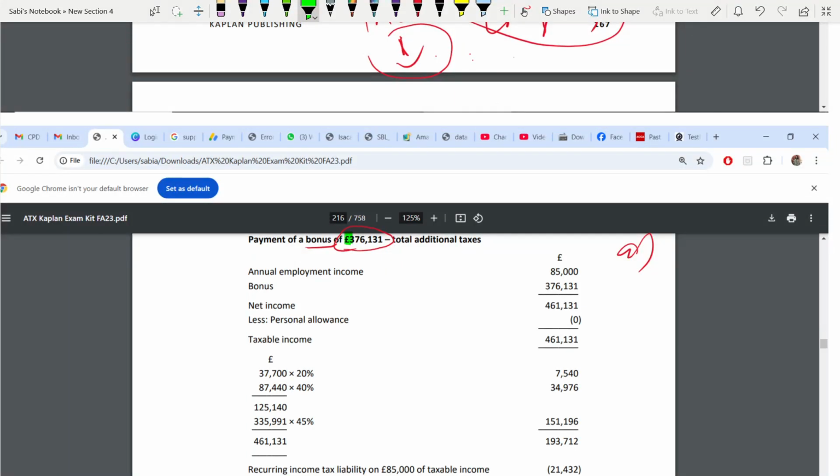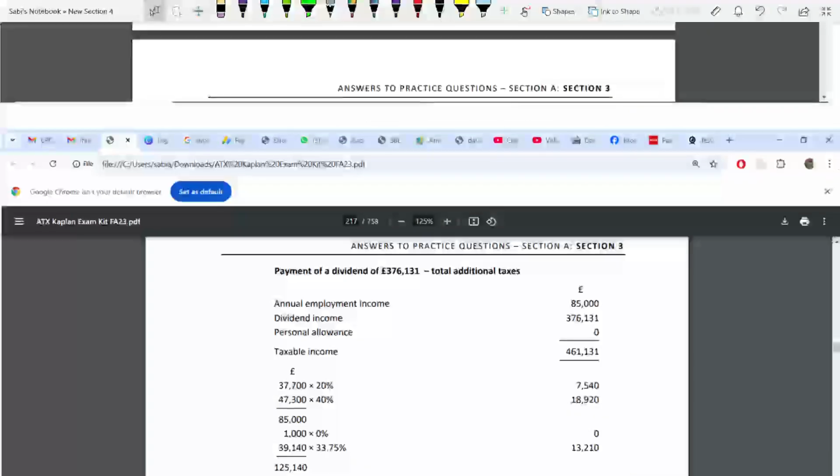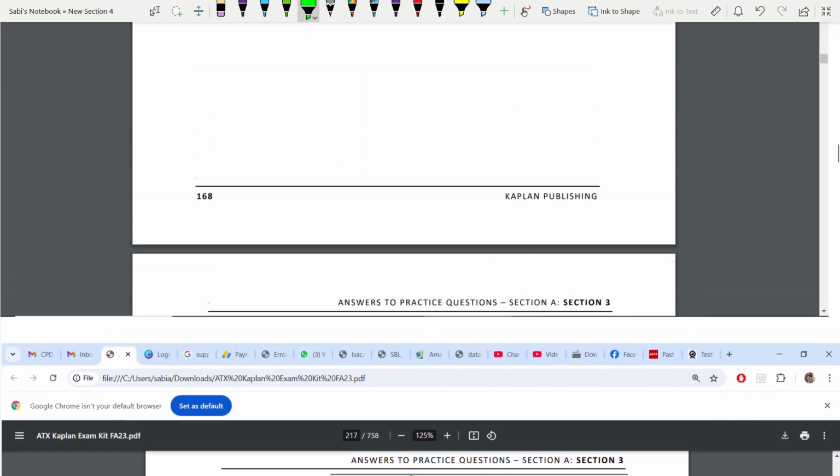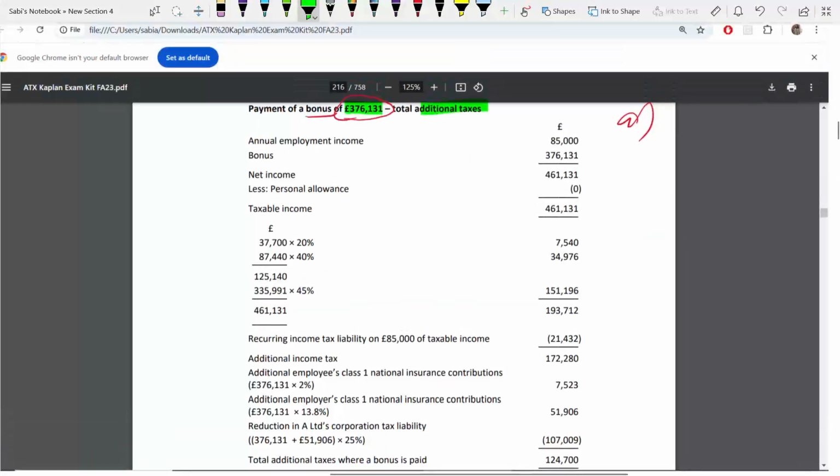Now you need the additional taxes because of this bonus. Same here for dividend. If you are paying the dividend, same amount. What is the total additional taxes? That's what we are calculating. First, we'll finish with the bonus part. Anything you can do first. There is no order.